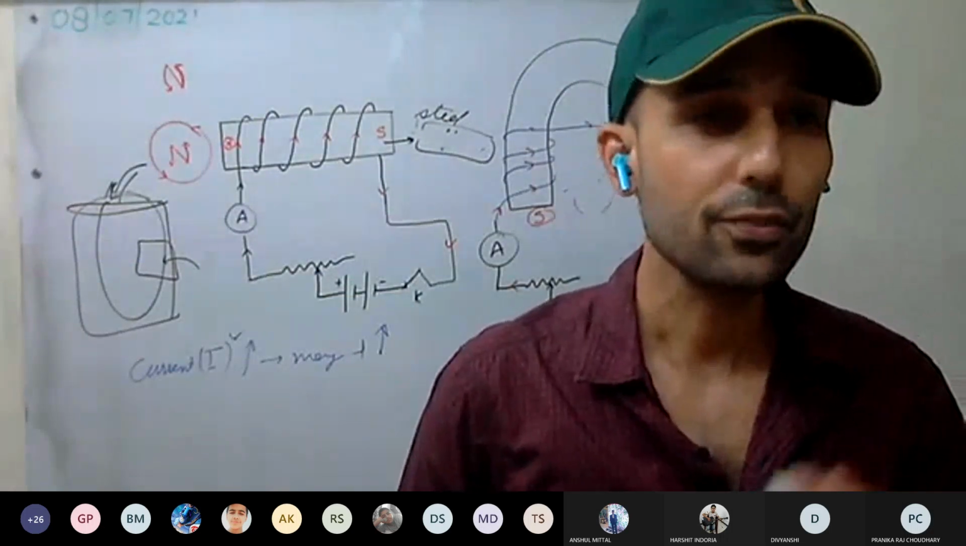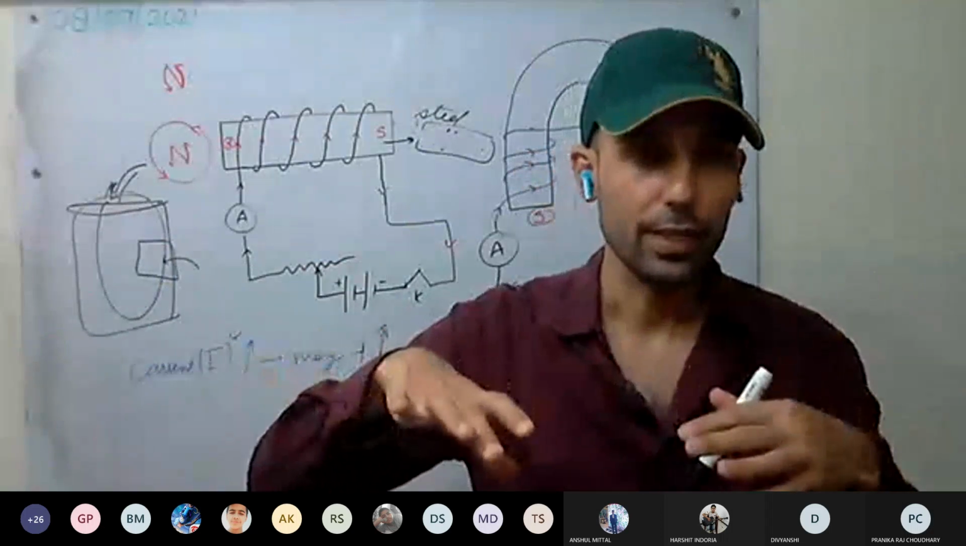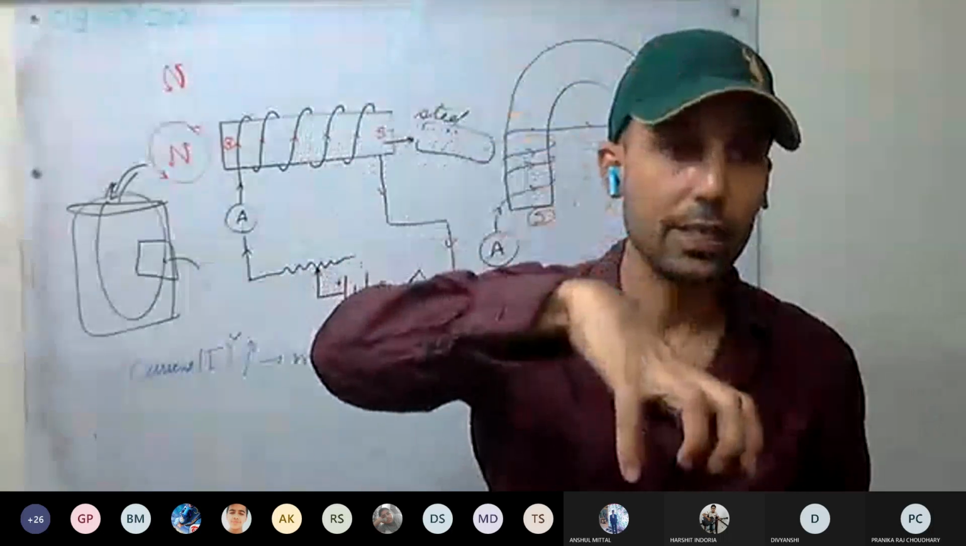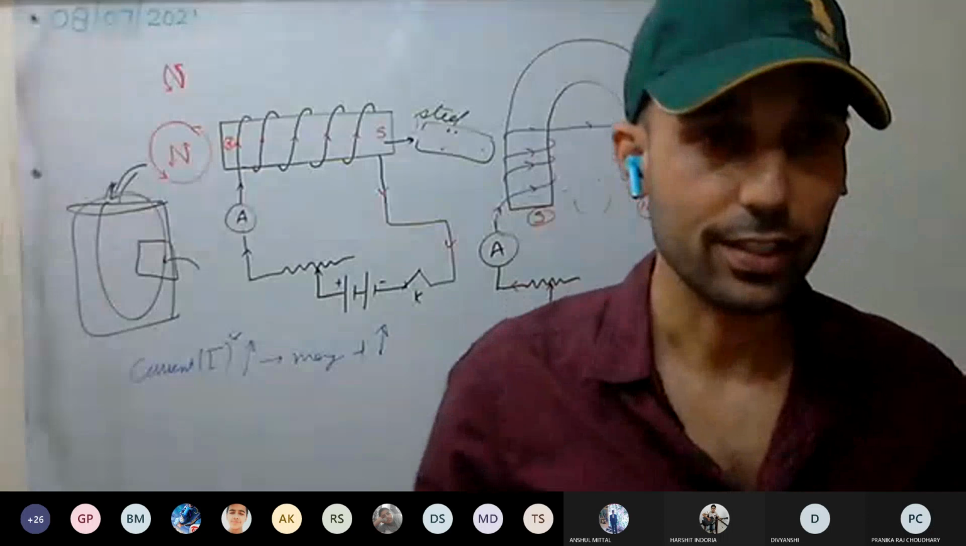Now, separating iron pieces from debris. Like, a lot of debris we have, and we have to separate the iron pieces. So what do we do? We bring the electromagnet near it. All the iron pieces will be attached to it. This you have seen as well.